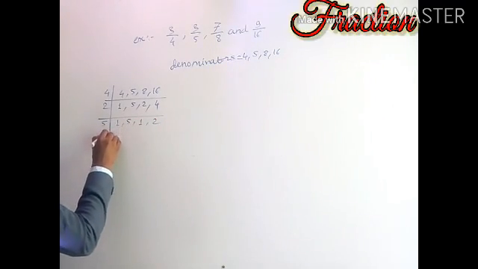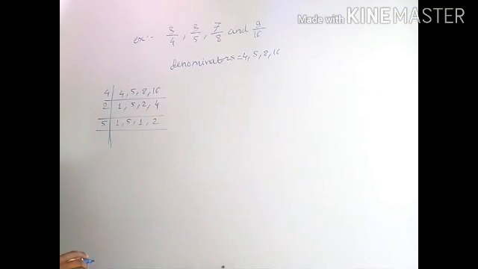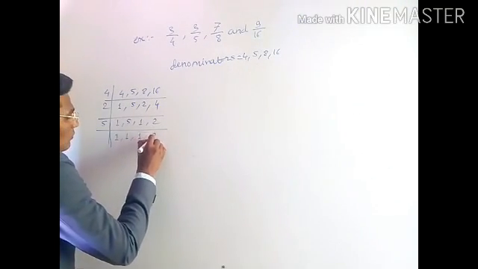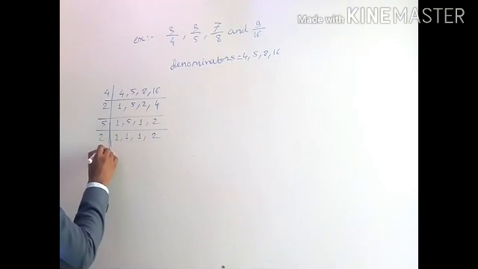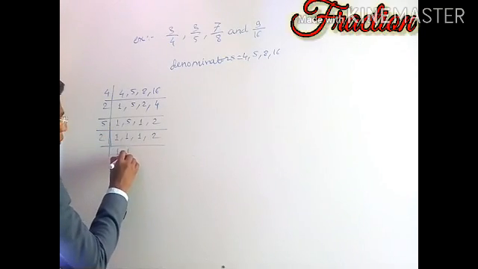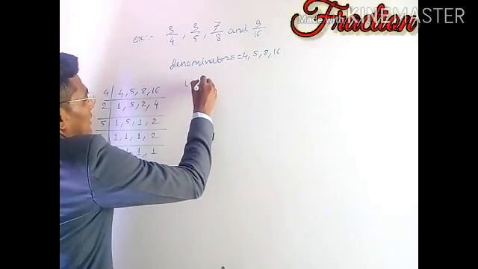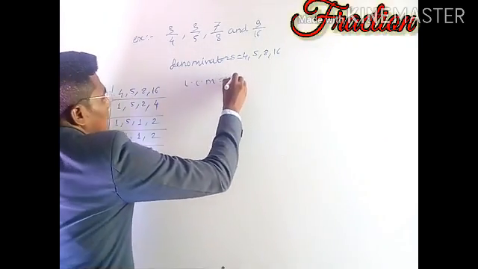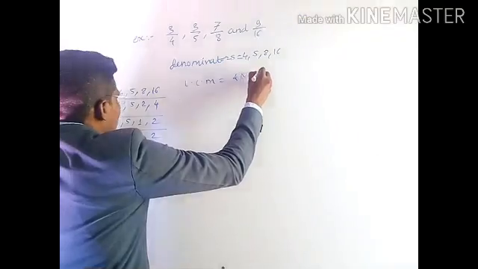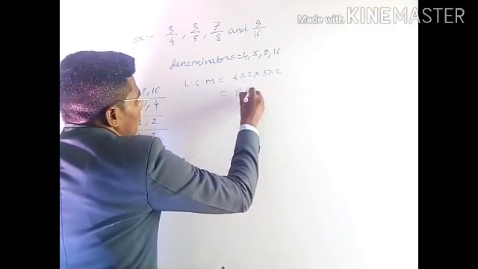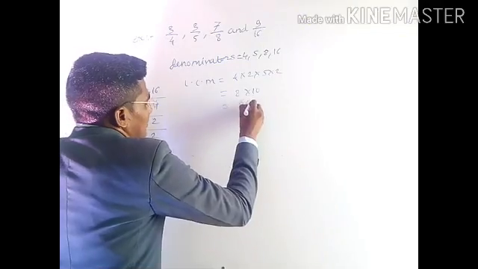Again, by taking any value which divides these values, 1 will be as it is, 5 ones are 5, 1 and 2 will be as it is. And at last the two remaining values, that is 1, 1, 1 and 2 ones are 2. This is how we got the LCM. It is the multiplication of 4 into 2 into 5 into 2.